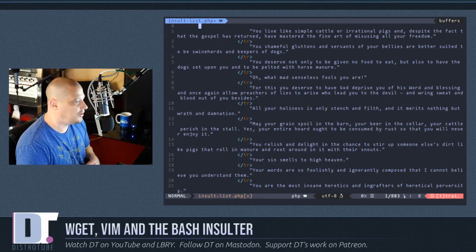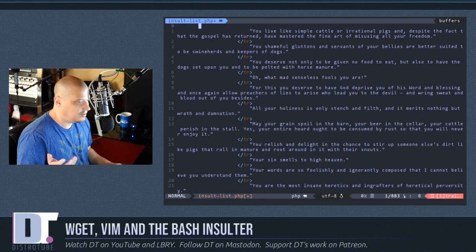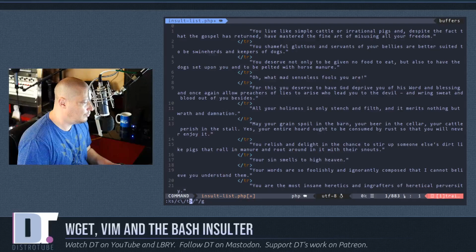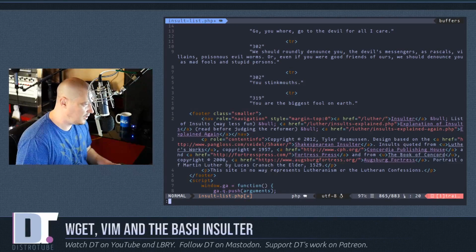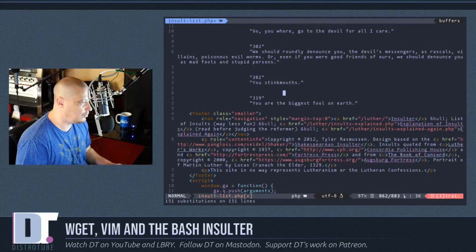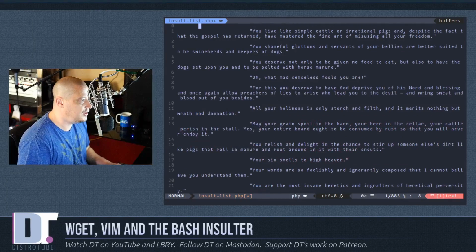GG back to the top of the document. And really, you guys can already see the last thing to do is just to get rid of the closing TR tags. So just going to get rid of TR. What am I going to replace it with? I'm going to replace it with nothing. And then one more time, I'm going to go ahead and do the opening TR tags because it looks like there were a few of those still left here. GG to get back to the top.